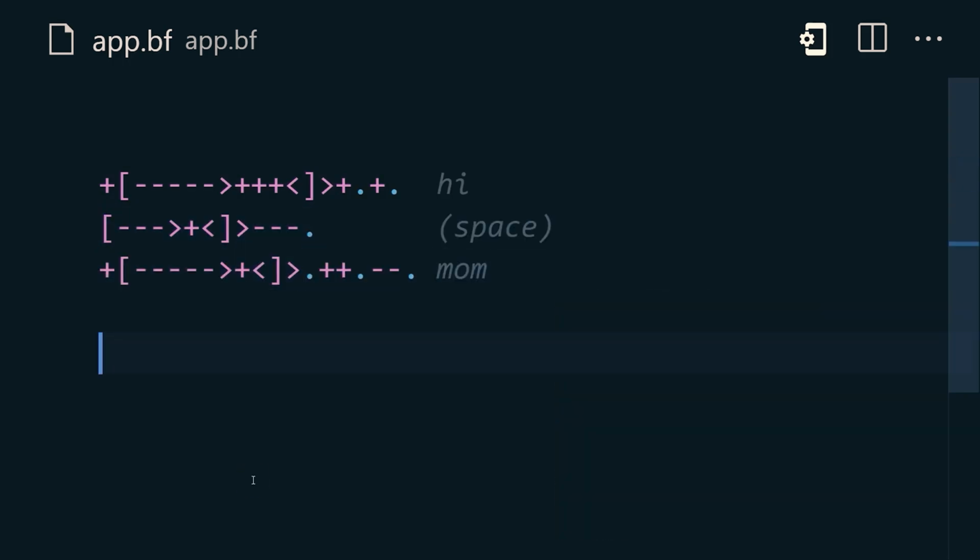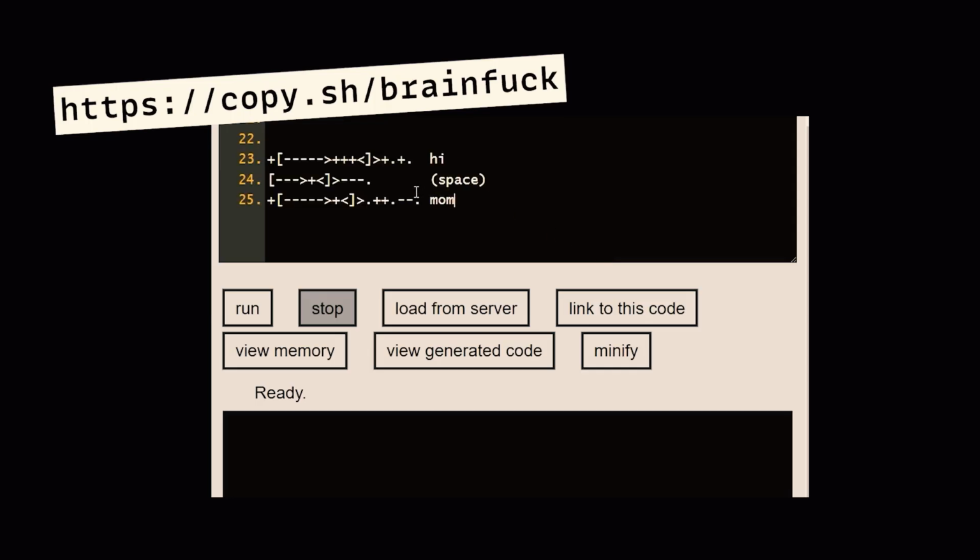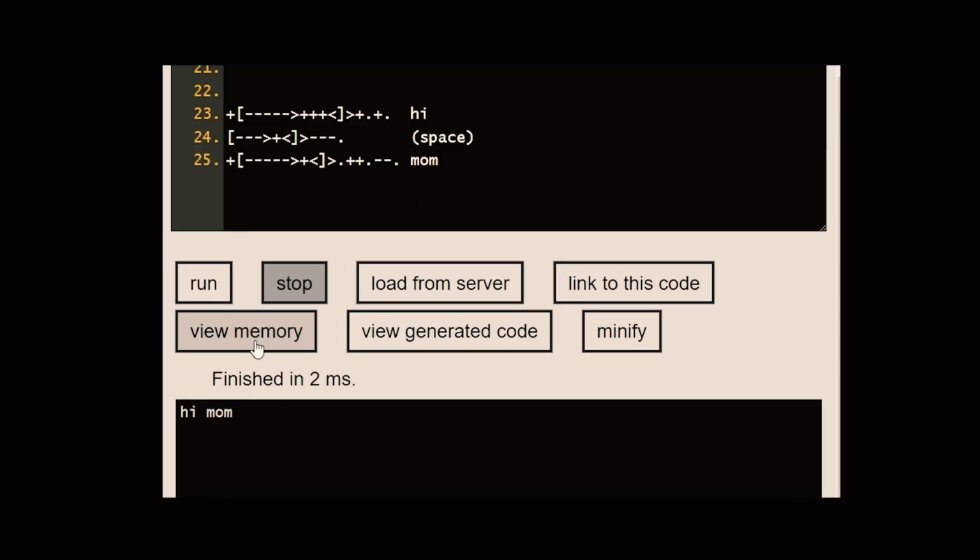Now to run your code, use right-click, copy, and paste it into one of the many online interpreters. Congratulations, you just said hi to your mom in Brainfuck. This has been Brainfuck in 100 seconds.